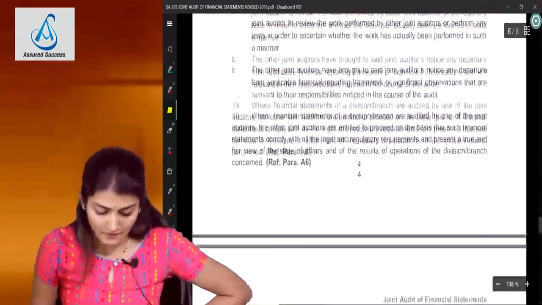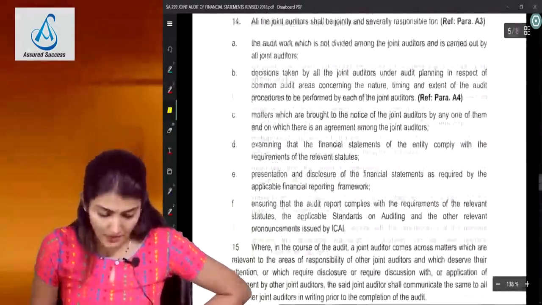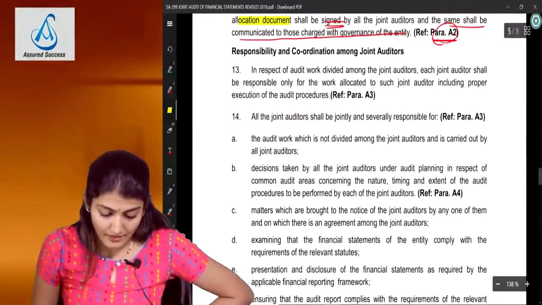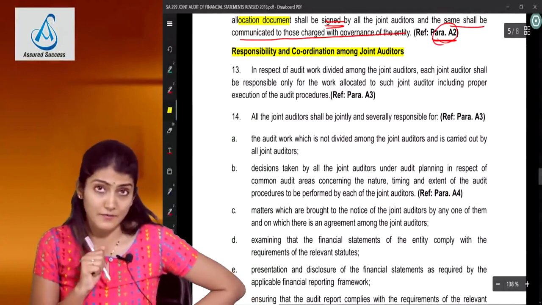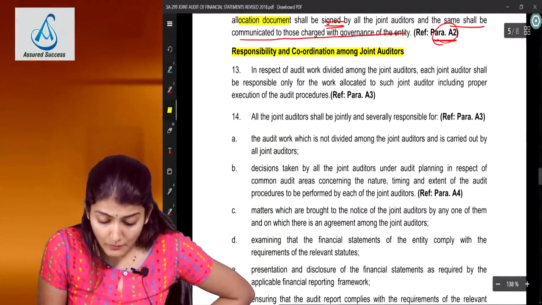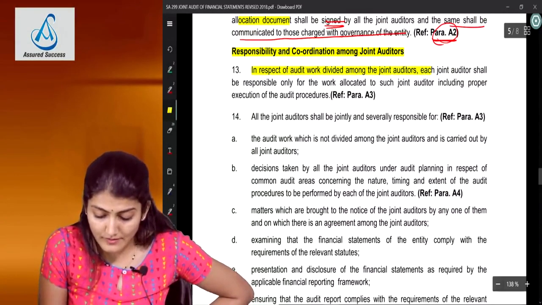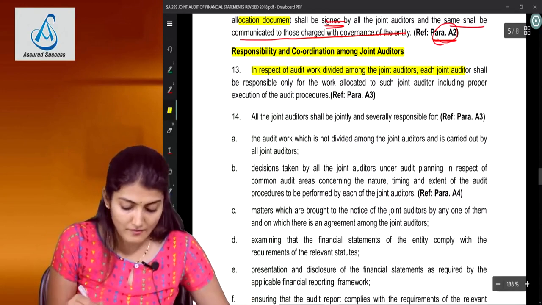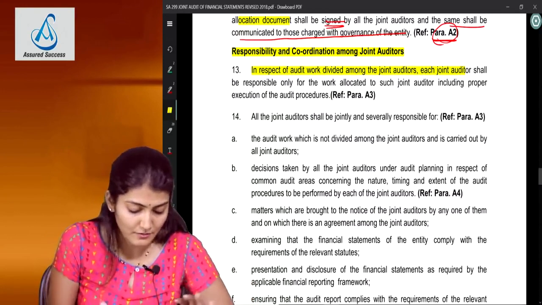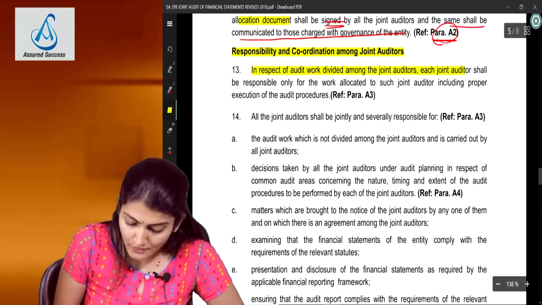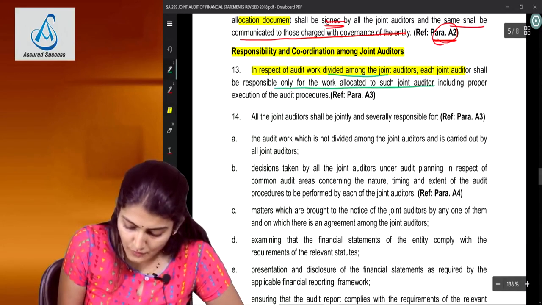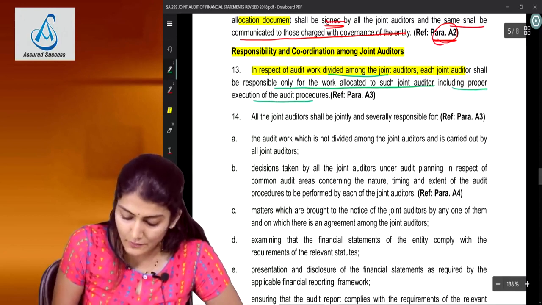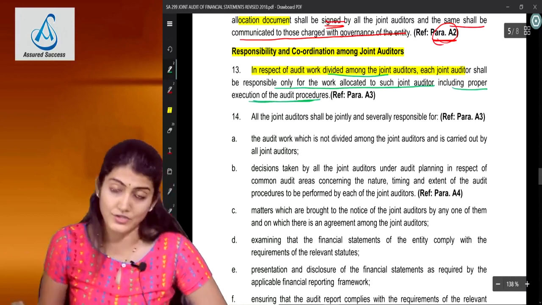Okay, right. So that was in the explanatory part. Now I come over here again, which is regarding the responsibility and coordination among the joint auditors. In respect of audit work divided amongst the joint auditors, each joint auditor shall be responsible only for the work allocated to such joint auditor. So for work which is divided, who is responsible? The respective joint auditor to whom that work has been allocated, including the proper execution of the procedures.